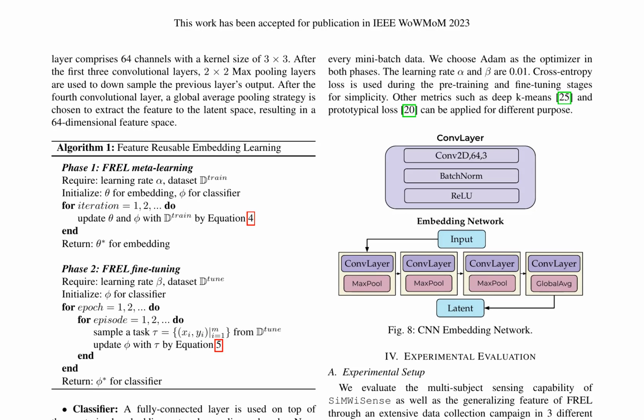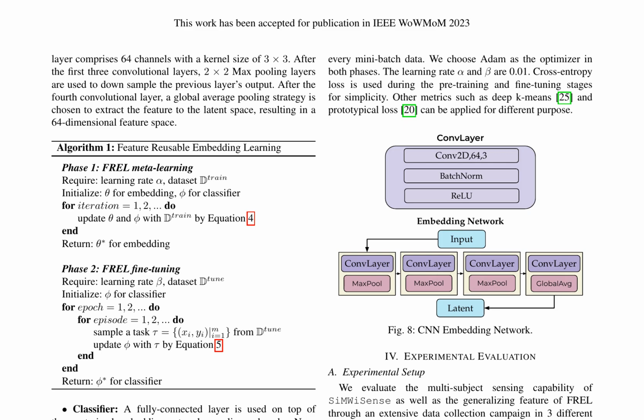The paper introduces SiMWiSense, a novel Wi-Fi sensing system capable of detecting and classifying human activities in real time. This system operates in 2 stages: subject identification followed by activity classification. Utilizing a convolutional neural network, CNN, as the baseline model for both stages, the authors also propose a new feature reusable embedding learning (FREL) strategy to enhance the generalization capability of the model.